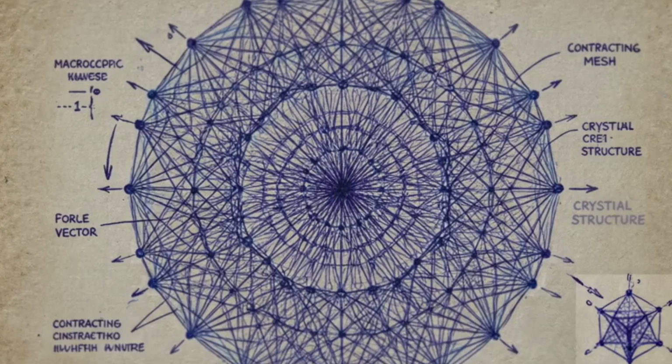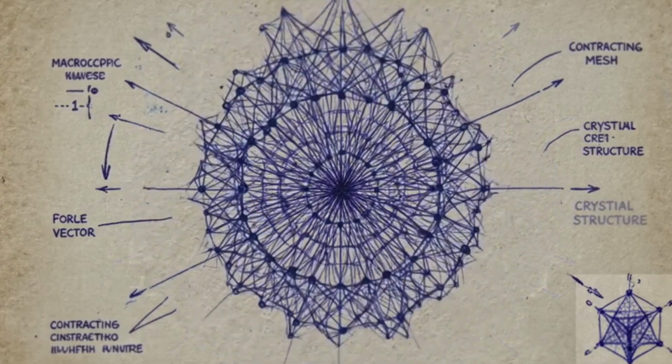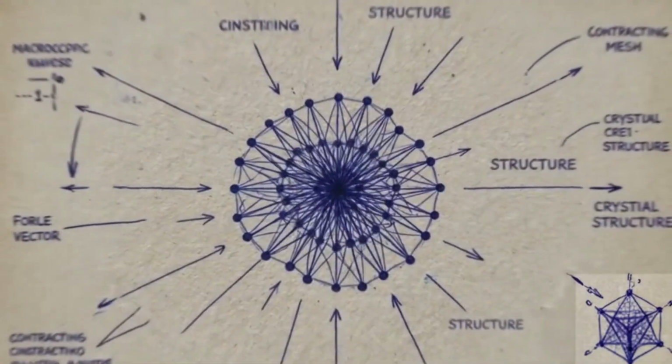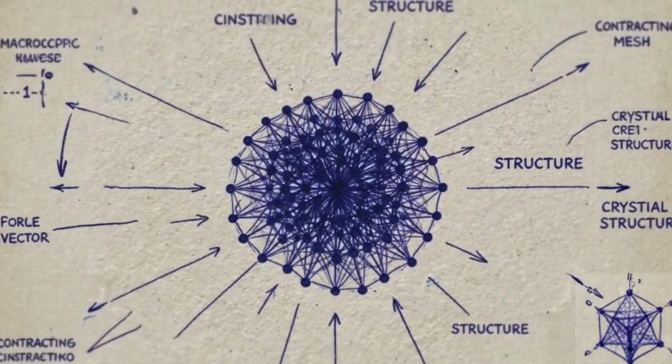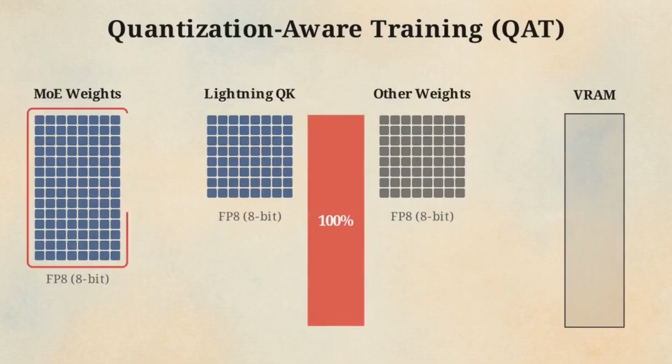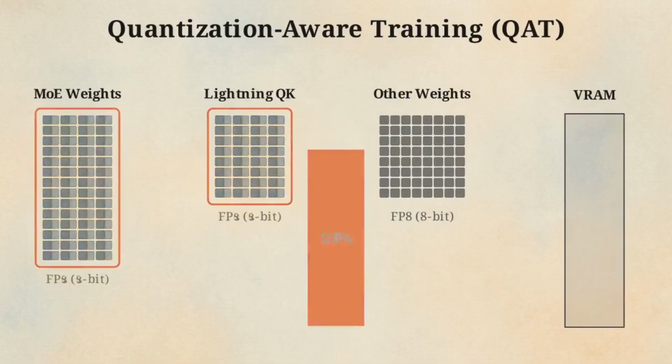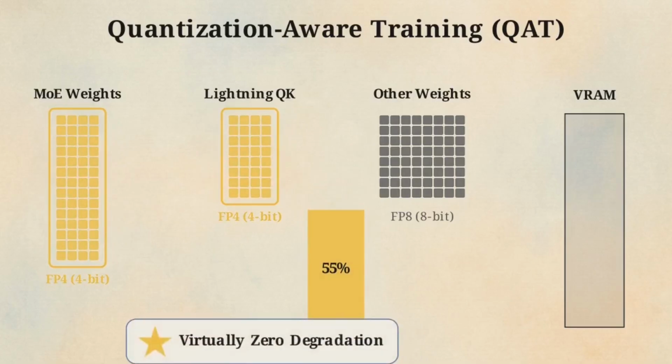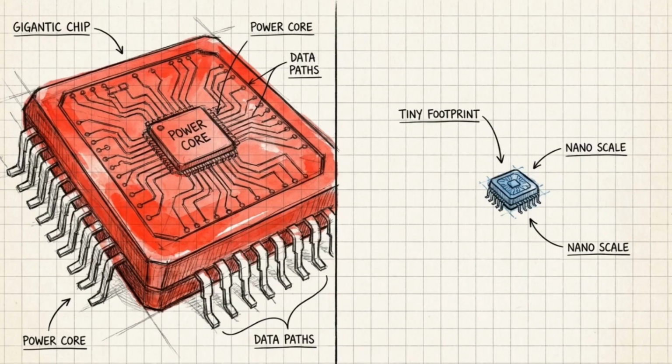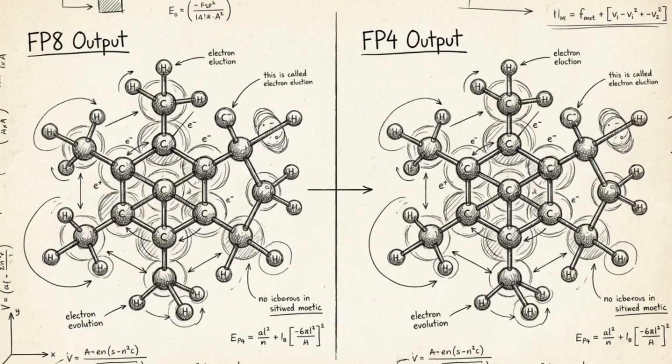But the final and most crucial step to reach its massive deployment efficiency profile requires a technique known as quantization-aware training. After the primary training phase, the massive mixture of experts' weights and the Lightning Indexer's query-key paths are quantized down to FP4 precision, slashing memory requirements even further. Because the model was trained explicitly to adapt to this lower precision, it processes the FP4 data during inference with virtually zero degradation in accuracy.